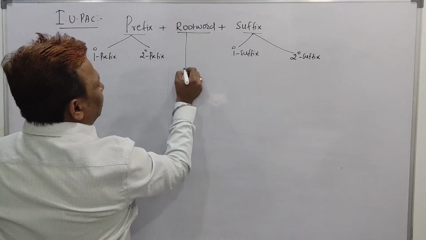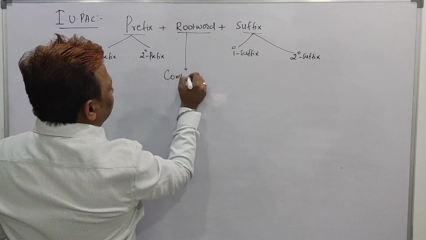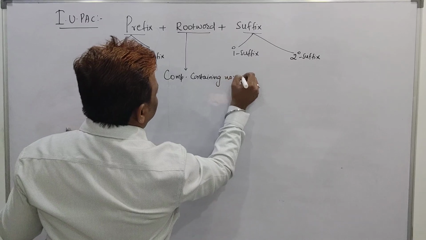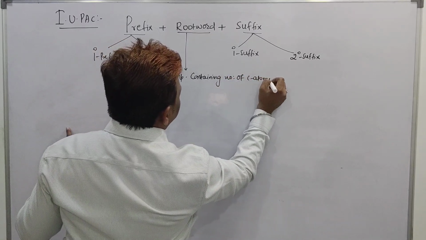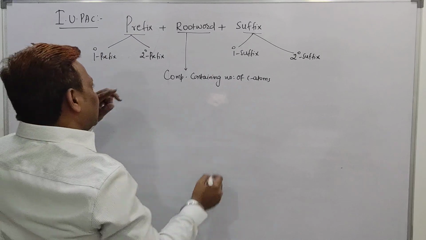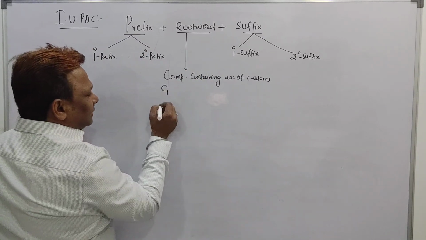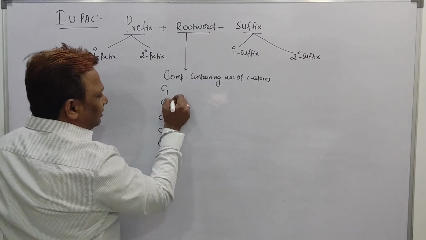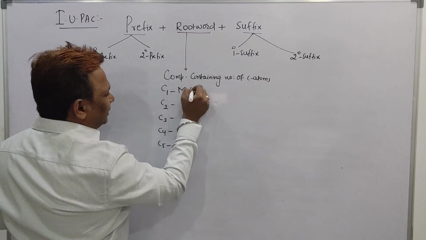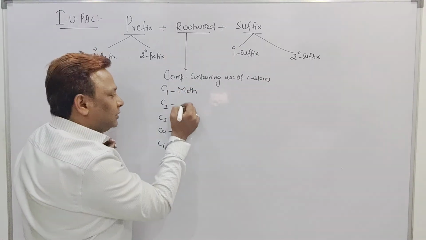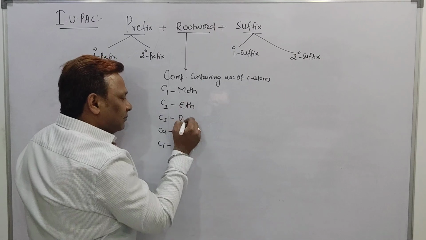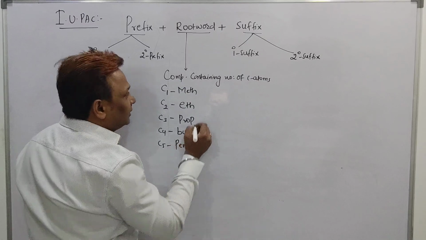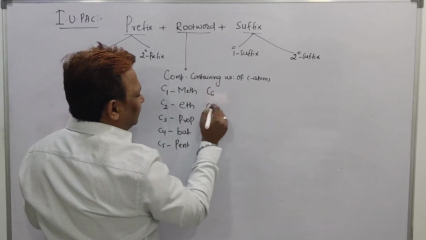What is meant by root word? A root word indicates the number of carbon atoms the compound contains. But a compound containing how many carbon atoms has which root word? Let me tell you. Compound containing 1 carbon, 2 carbon, 3 carbon, 4 carbon, 5. If the compound contains 1 carbon, you should use METH. Compound containing 2 carbon, you should mention ETH. Then, beta, PROP. Then BUT. 5 carbon, PENT. 6 carbon, 7 carbon, right?